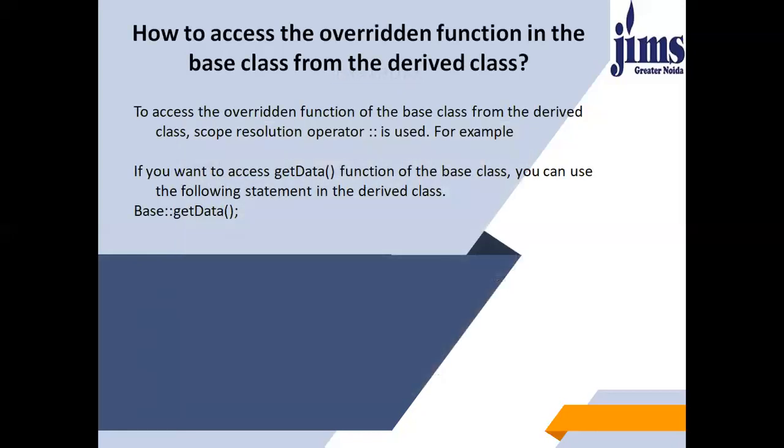So how to access the overridden function in the base class from the derived class? To access the overridden function of the base class from the derived class, the scope resolution operator is used. For example, if you want to access the getData function of the base class, you can use the following statement in the derived class. Name of the base class, which is base here, then the scope resolution operator, then the name of the function, which is getData in this case.